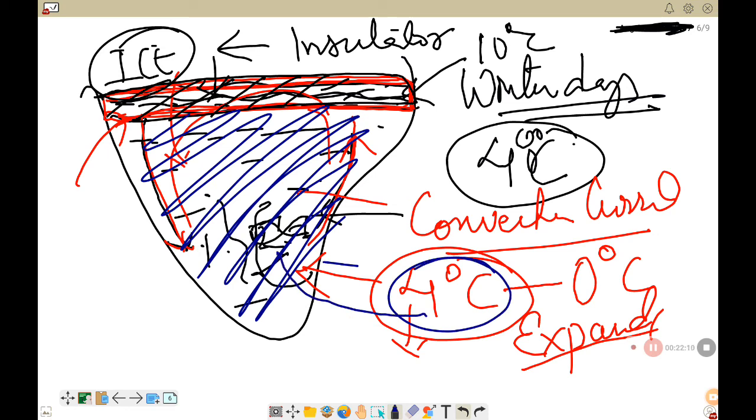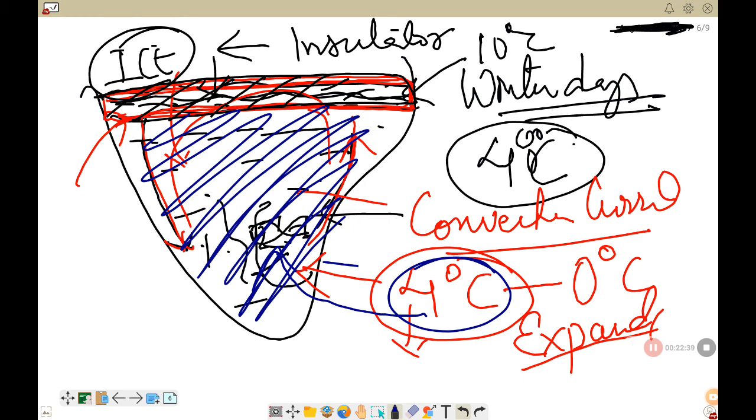This temperature is very ideal for the fishes and the aquatic plants and animals to survive. So that is why even in the very harsh winter season, the entire pond does not freeze, but only the upper layer of the pond freezes, preserving the temperature of the lower water at 4 degrees Celsius, and thus helping aquatic life to survive.